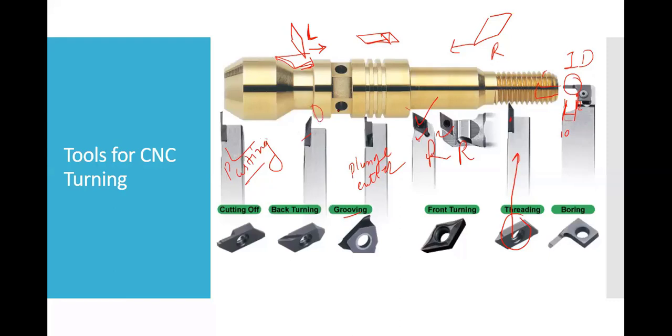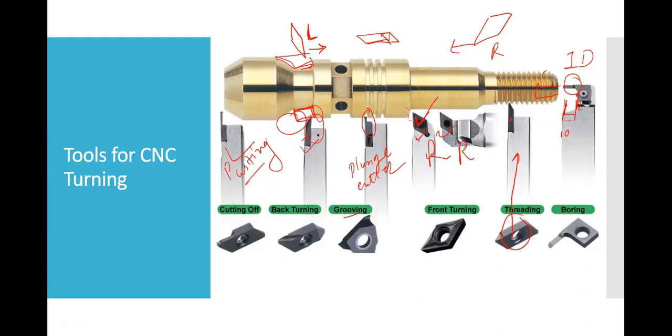So either I can use two tools, one of which is a left hand tool, or I can first plunge this part out, remove this material first, and then use this. But again, it depends on the dimension. If this distance is too small, then I will not be able to use it. For that case, this tool would be the better option.